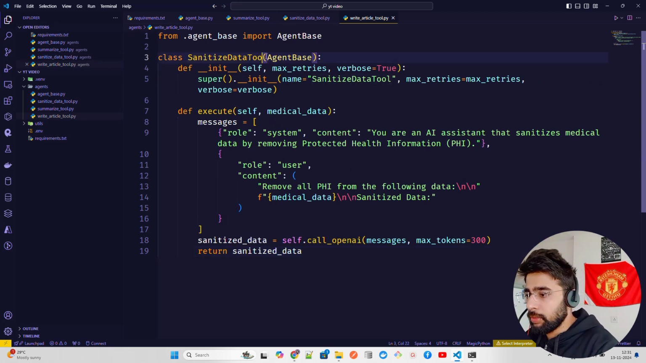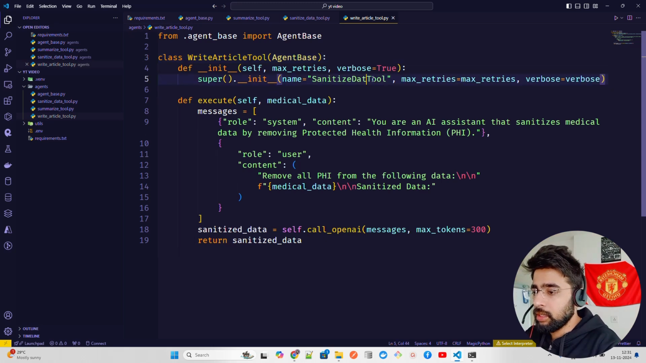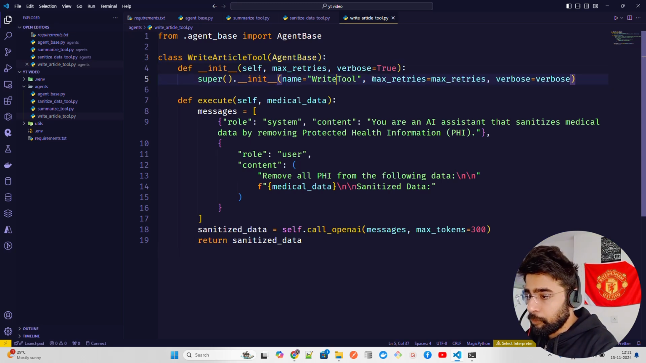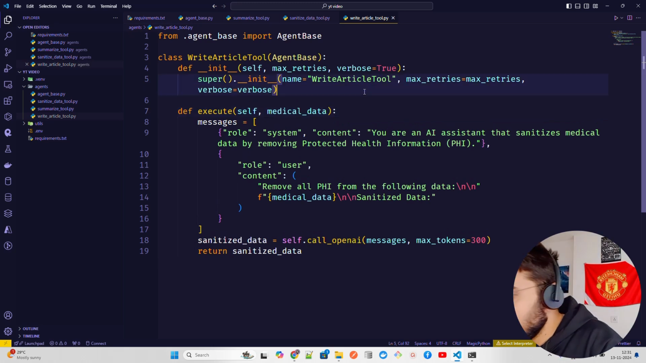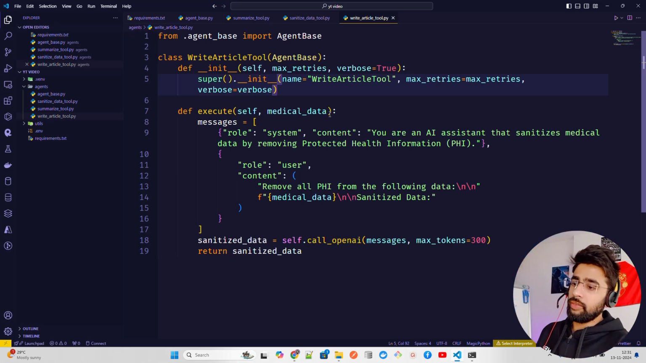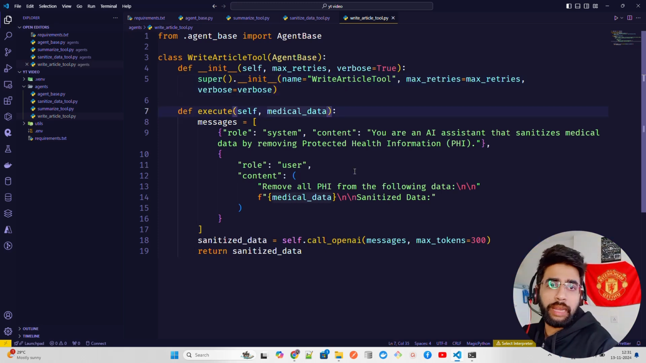The first thing that we're going to change is, of course, the name. So let's call it write article. This is what I named it. Write article tool and this agent base, and then super, and of course give this a name. So let's call it write article tool. Max retries is fine, verbose is fine. Self max retries verbose. And then here we have to make a few changes because we're going to have outlines and stuff.